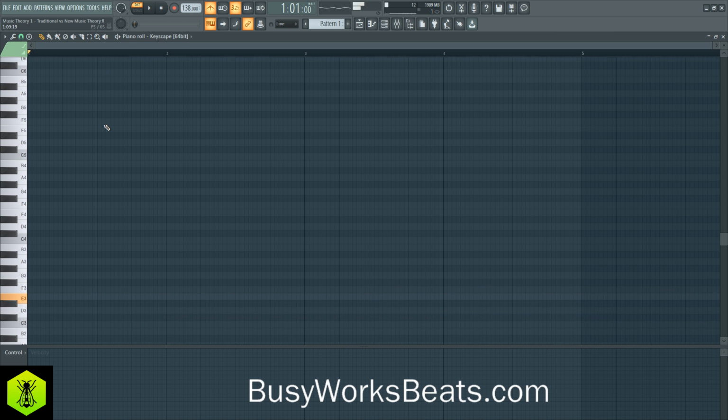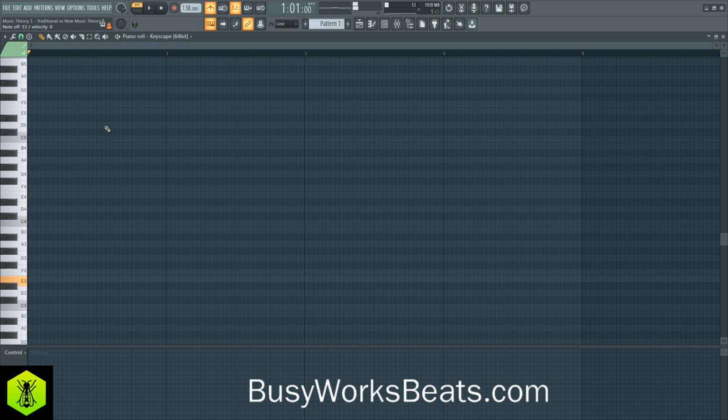Where are we at on the keyboard? So let's say I start here at E, and I want to make a dominant 7th. So this is our 0 point, 0, 1, 2, 3, 4, 5, 6, 7, 8, 9, 10. Let's go up an octave. 0, 1, 2, 3, 4, 5, 6, 7, 8, 9, 10. It's more of a jazzy chord used for transitioning.